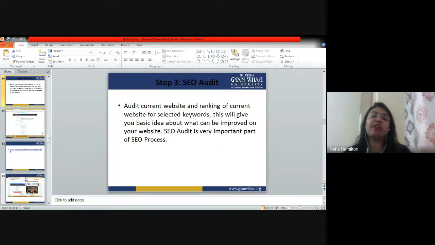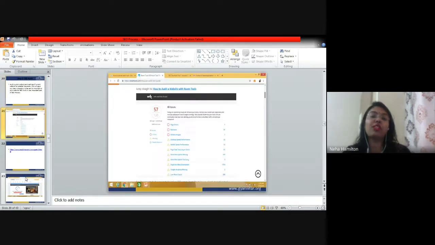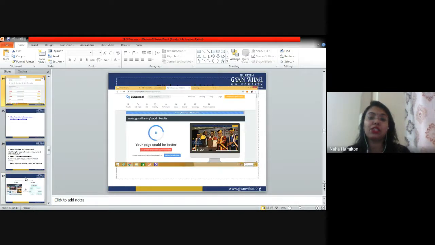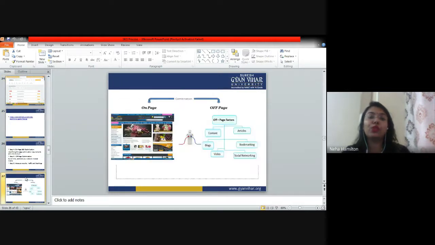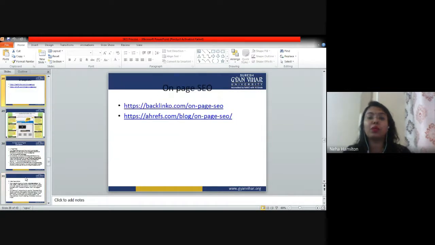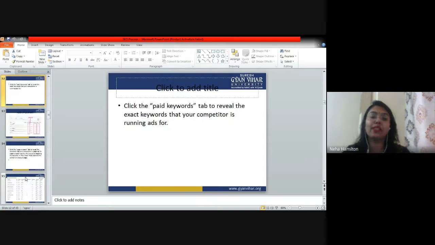Now today we have to understand SEO audit, right? We have come to the third stage, SEO audit, which comes after you do on-page optimization and off-page optimization. Now I am skipping on-page optimization and off-page optimization right now because I want you to understand what basically SEO audit is, right?